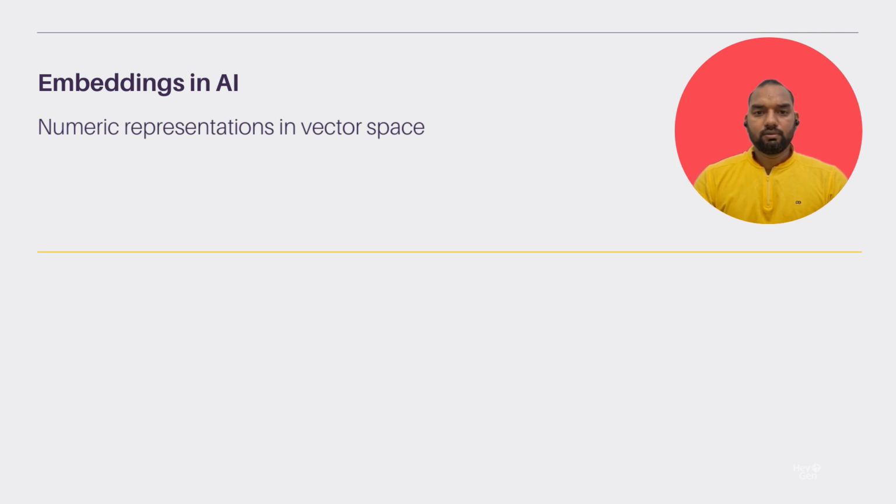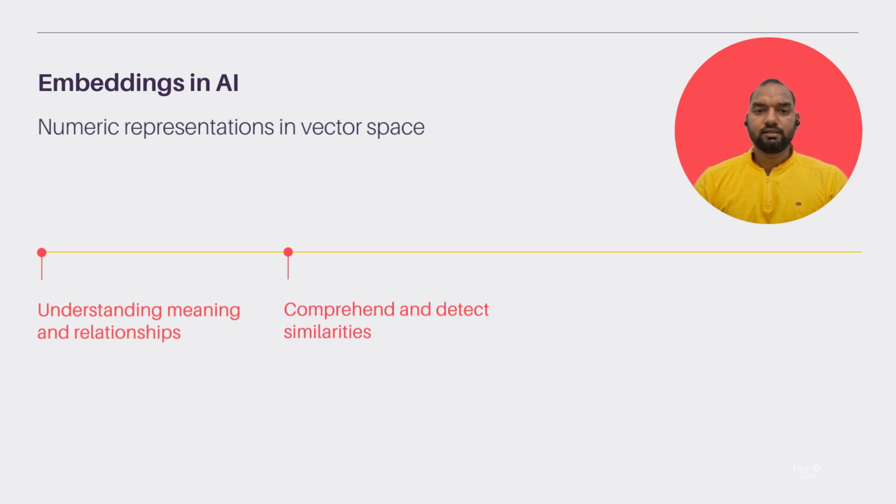Embeddings are numeric representations of words or concepts in vector space, crucial for understanding meaning and relationships. They enable large language models to comprehend and detect similarities, enhancing artificial intelligence's ability to process and relate information effectively.